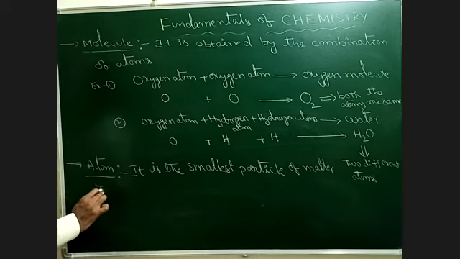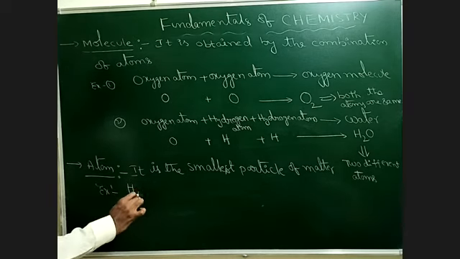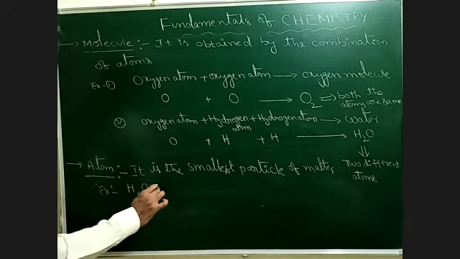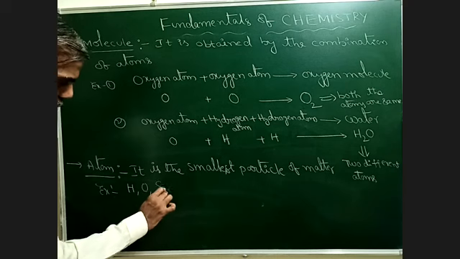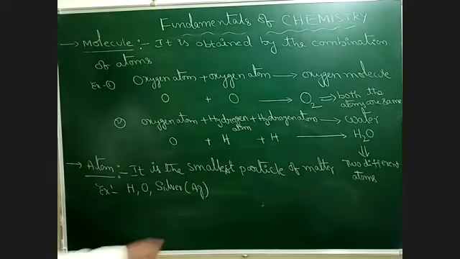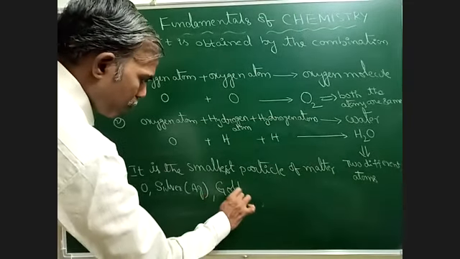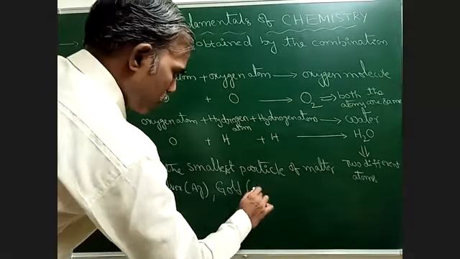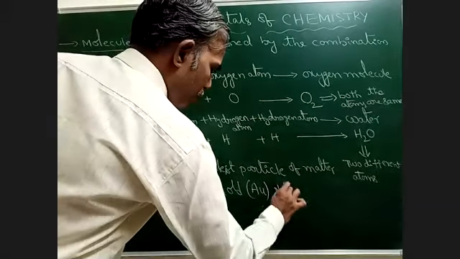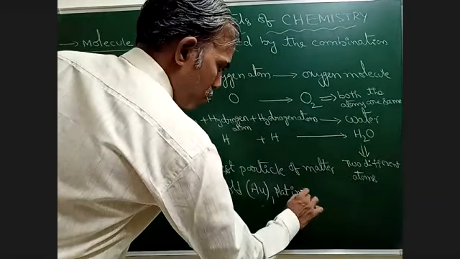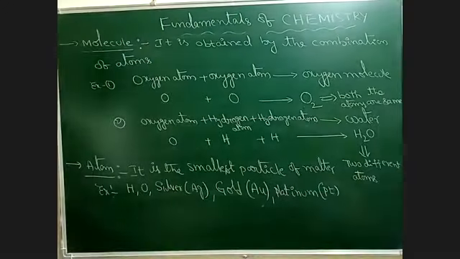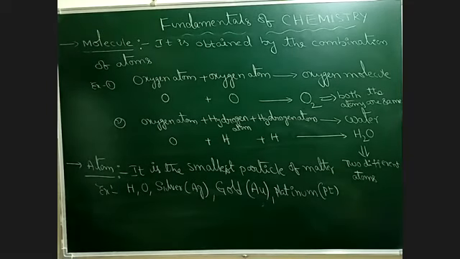Now examples: hydrogen, oxygen, you know the symbols. Then silver, which is represented with Ag, and then gold, a precious element, which is represented with Au, and another precious substance, platinum, represented with Pt. All these are atoms, right?